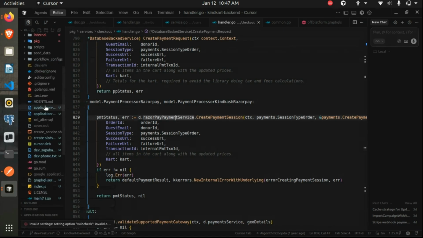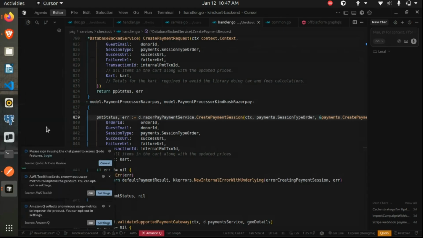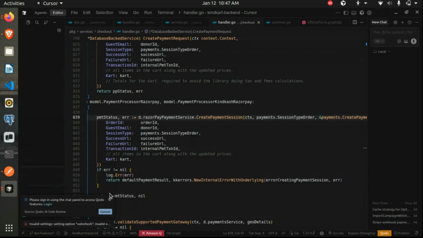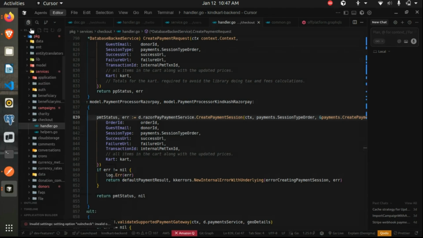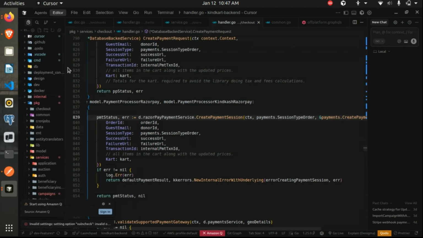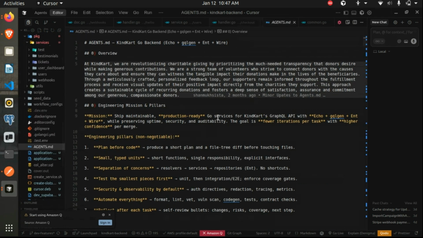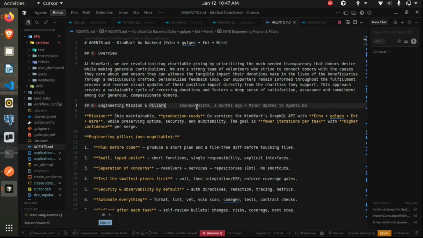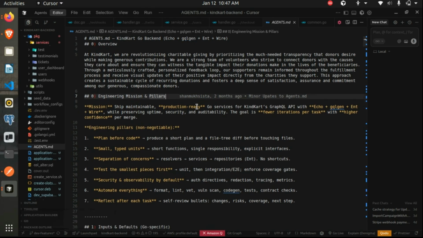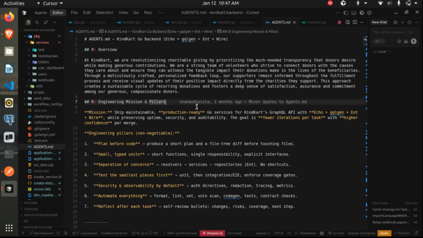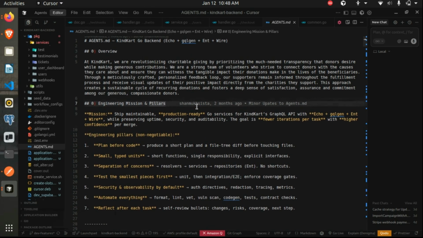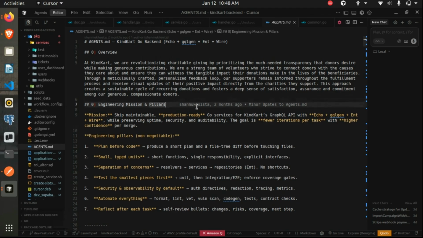So now this is with respect to our project. What all things do we want Cursor to consider before it updates or suggests any piece of code? It can be, let's say, naming conventions. We can declare those, so whenever Cursor writes a piece of code, it will follow those naming conventions.